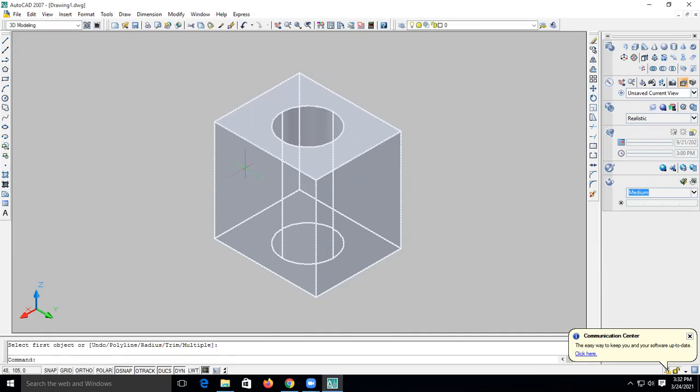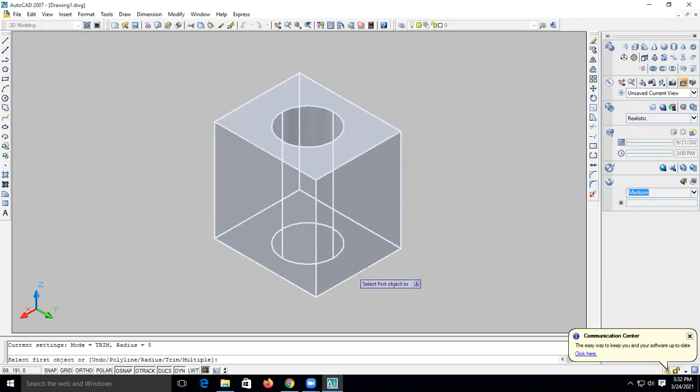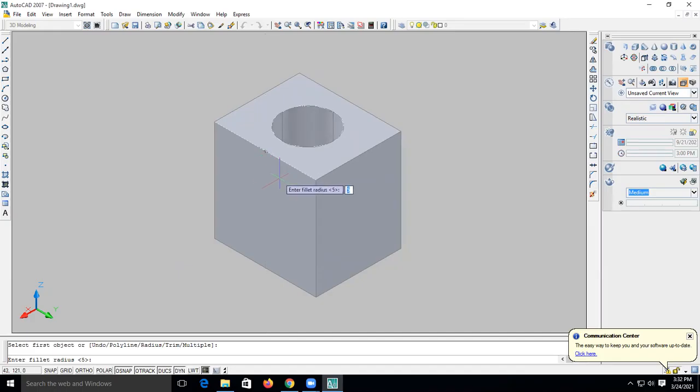Press enter. Then say the fillet radius 5. Yes, enter. Select an edge. You can select the edge.